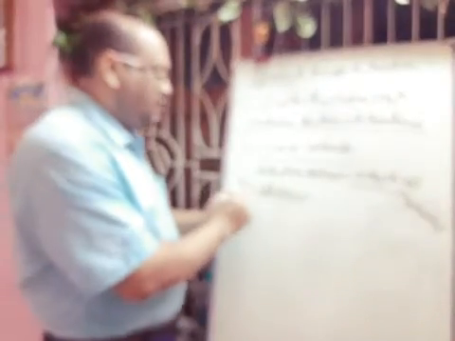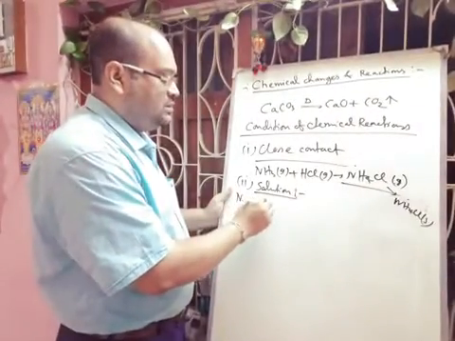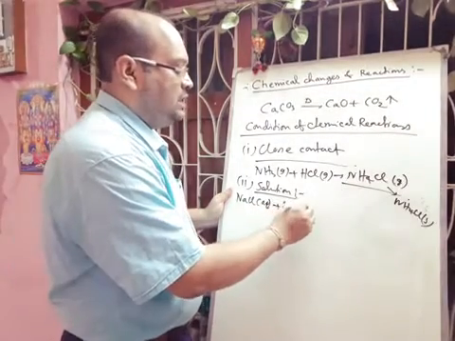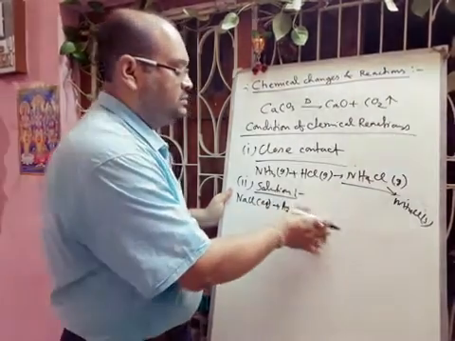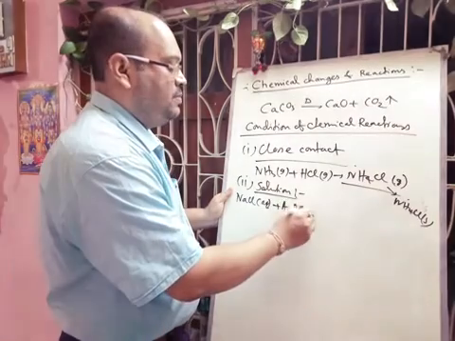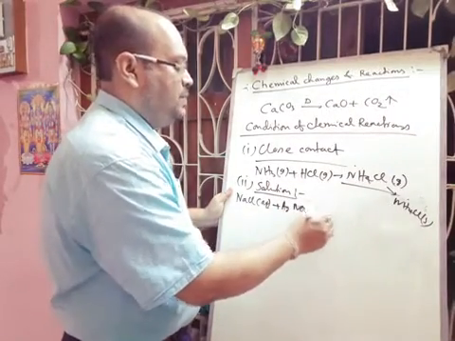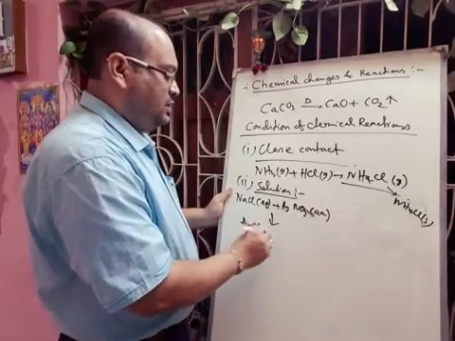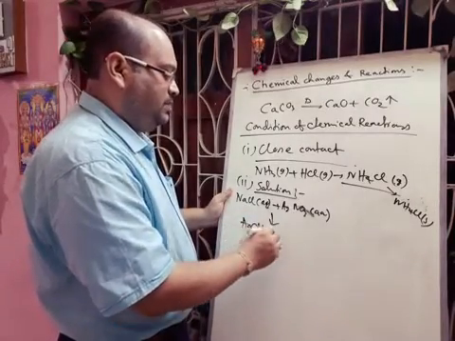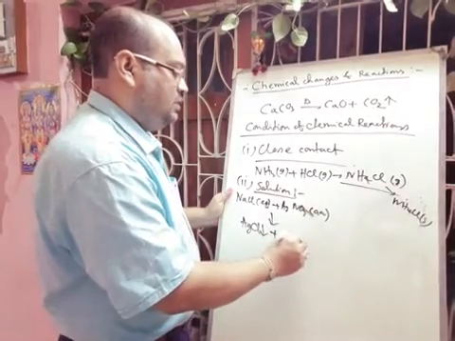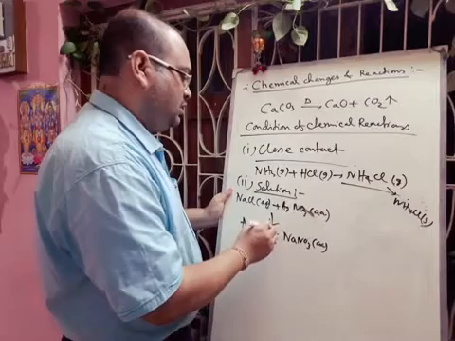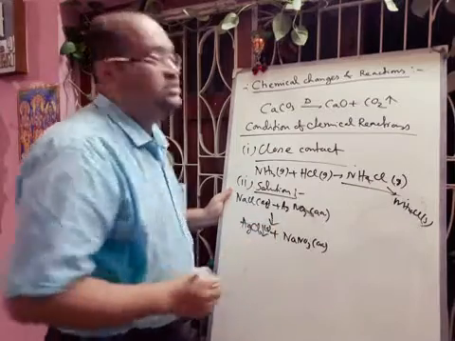But if you dissolve NaCl in water and silver nitrate in water, then what will happen? There will be formation of heavy curdy white precipitate of silver chloride and NaNO3. So these reactions only occur in the solution state.